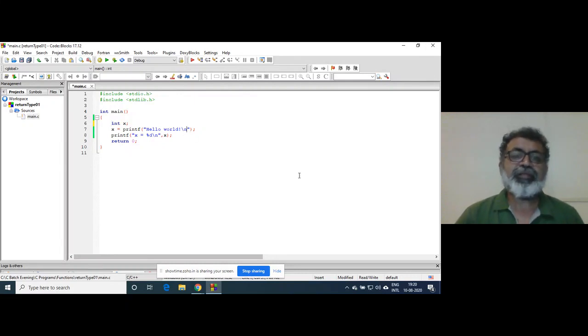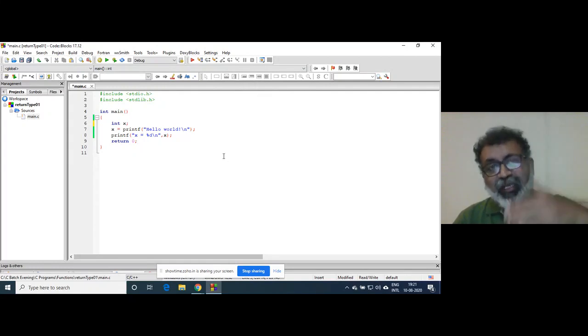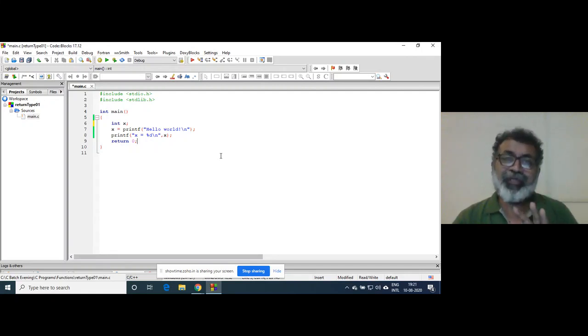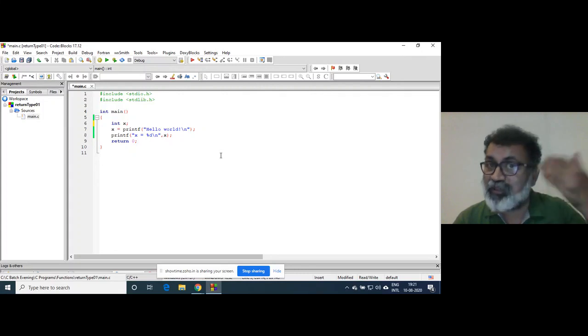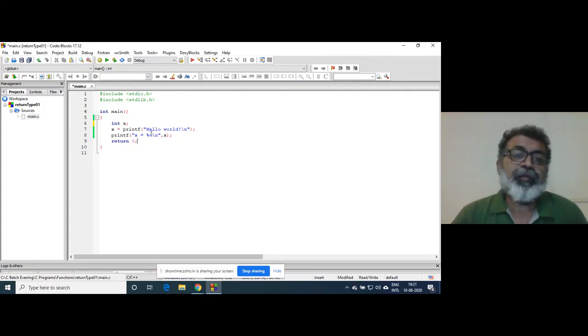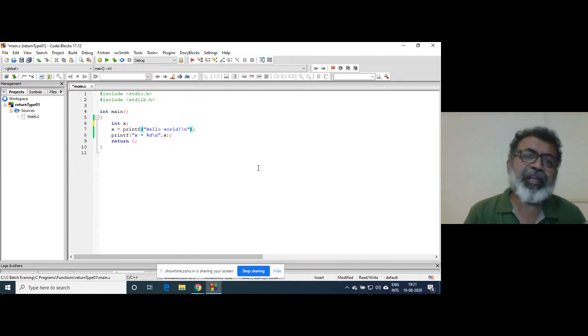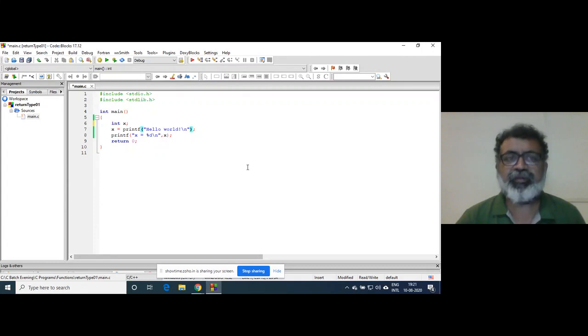But for the printf function, this is an argument, and this argument is sent, and that printf function has got its own body, which prints contents and sends them to the console window. That is the task of that function. But at the same time, this printf function returns something which is not of use. That's why we do not write the function call in that fashion. But it returns an integer value.